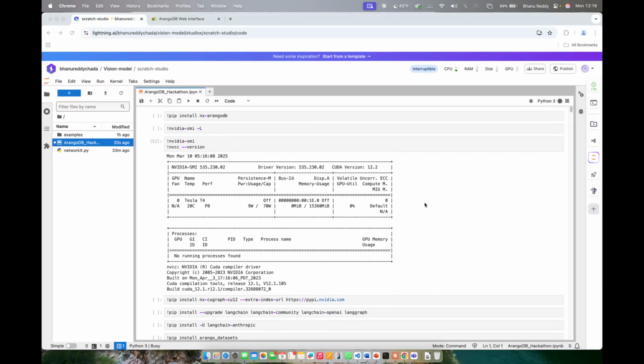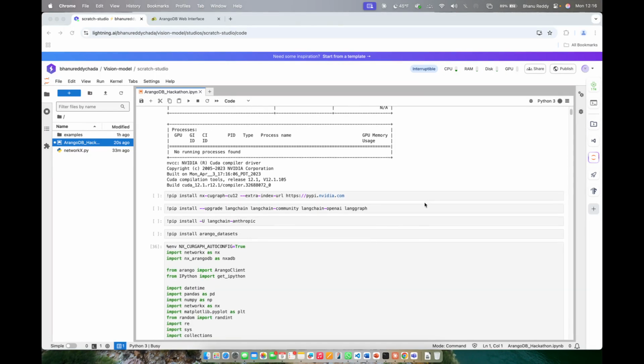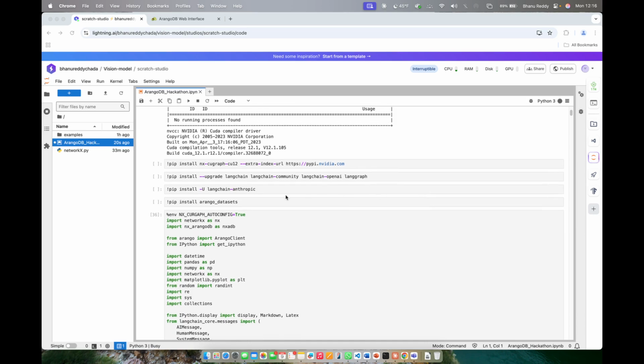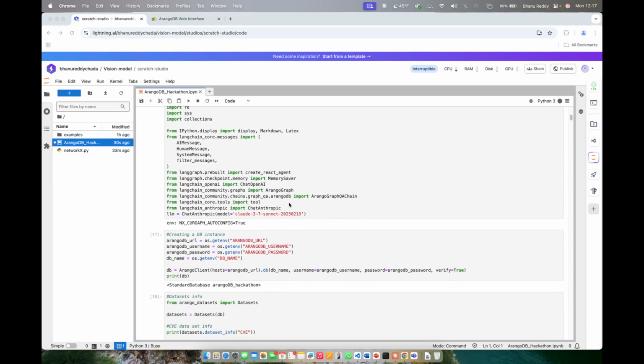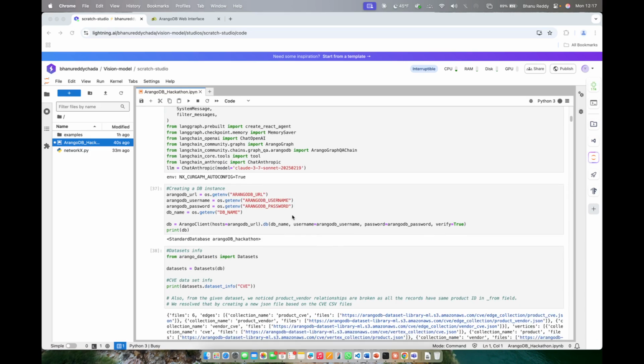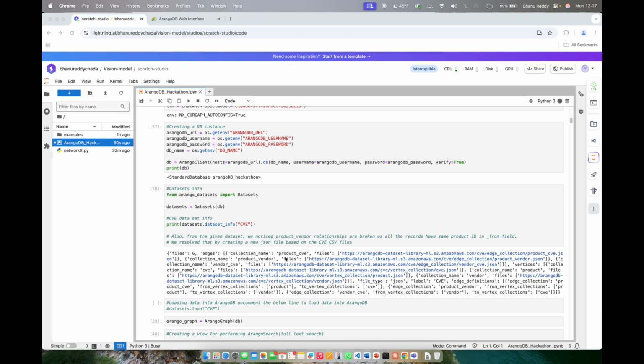Alright, this is our notebook that we created for our hackathon. We are using a Tesla T4 GPU, and we installed all the necessary packages that are required in order to run our application. And we are using Anthropic's Claude 3.7 Sonnet model for our entire activity. Here we are creating a database instance, and then we are ingesting the CVE dataset.